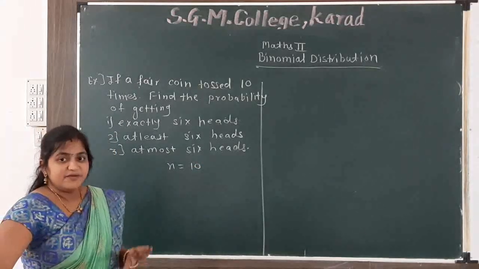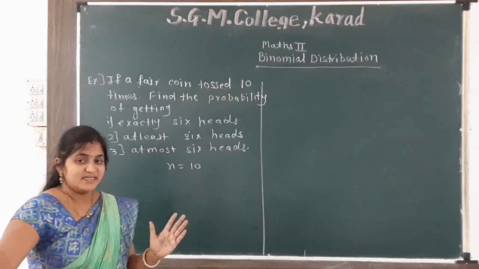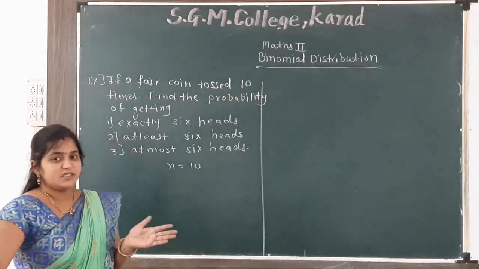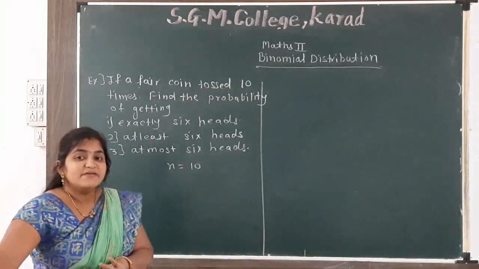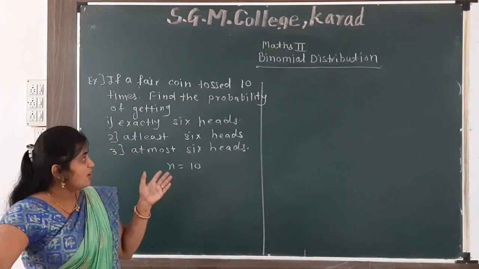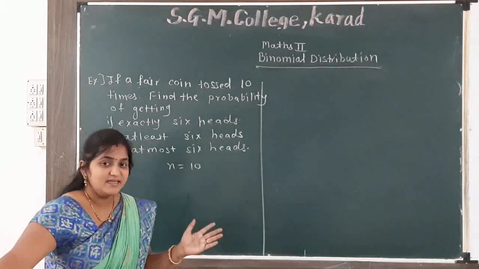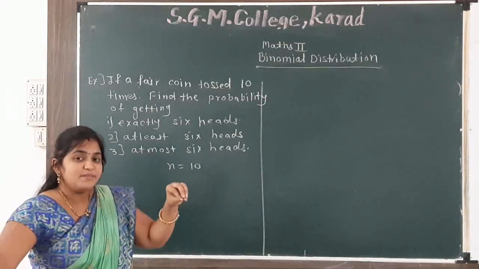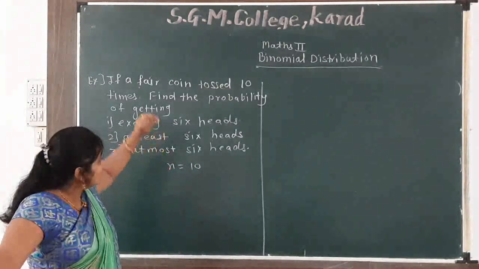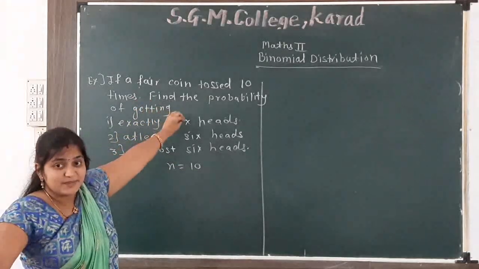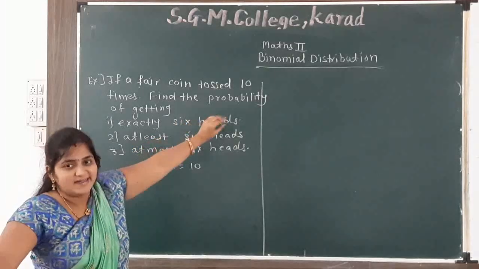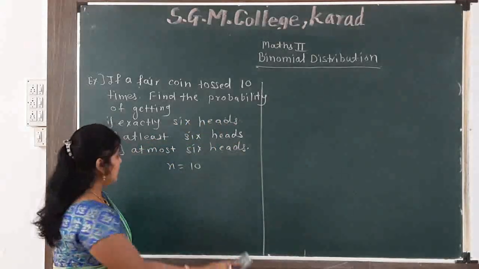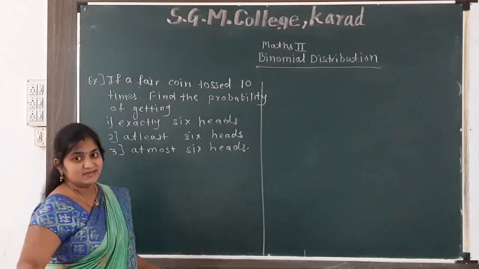The probability of getting a head is my success and getting a tail is my failure, and these probabilities remain the same in each trial. So this experiment is a Bernoulli trial.